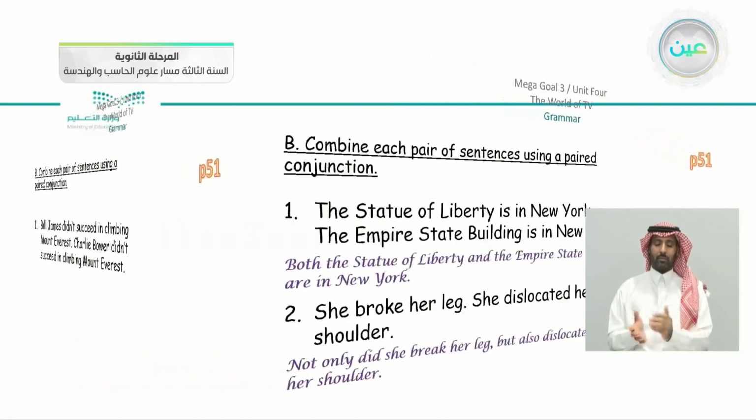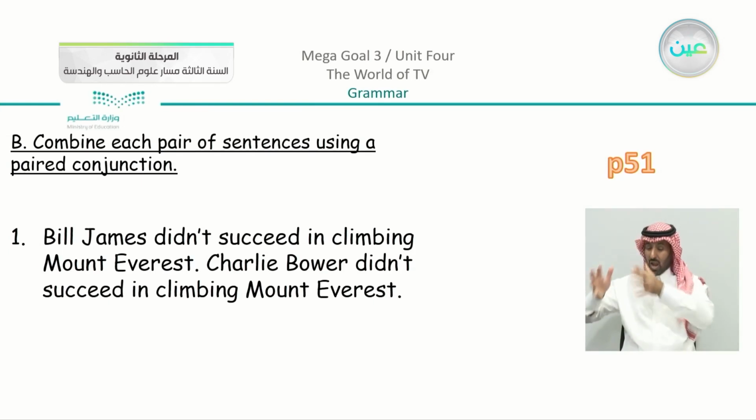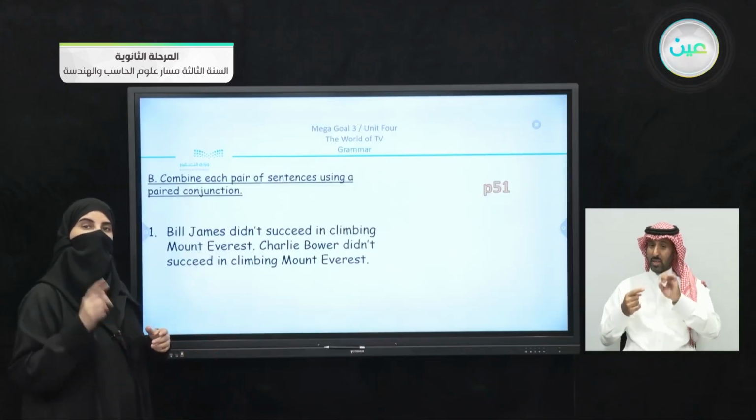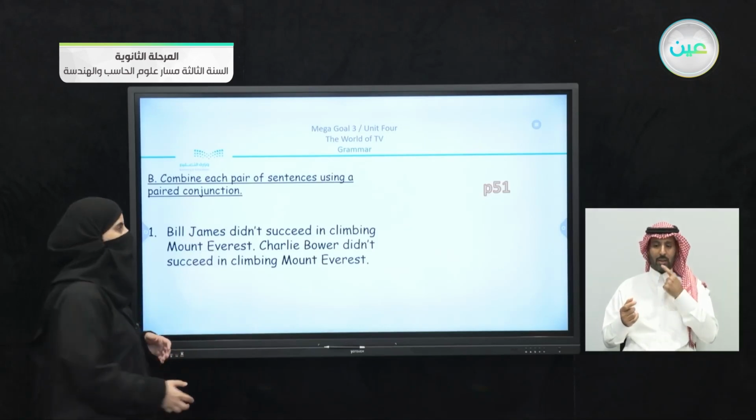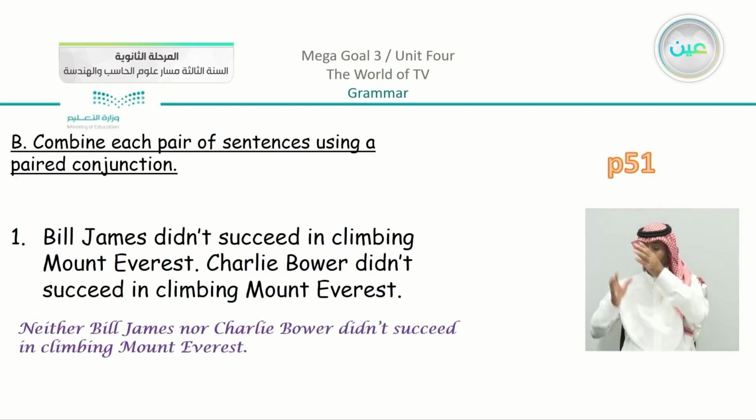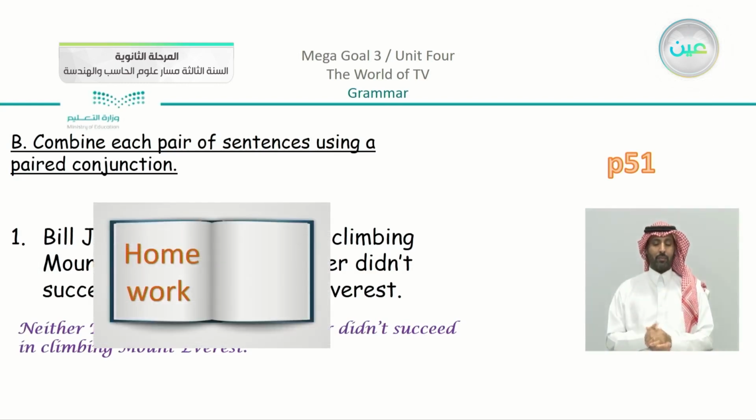Moving on, we have the third example. Bill James didn't succeed in climbing Mount Everest. Charlie Bauer didn't succeed in climbing Mount Everest. So both of them didn't succeed. I have a negative in the sentence. So it's easy to apply the paired conjunction. We can say neither Bill James nor Charlie Bauer succeeded in climbing Mount Everest. Now the rest is going to be homework.